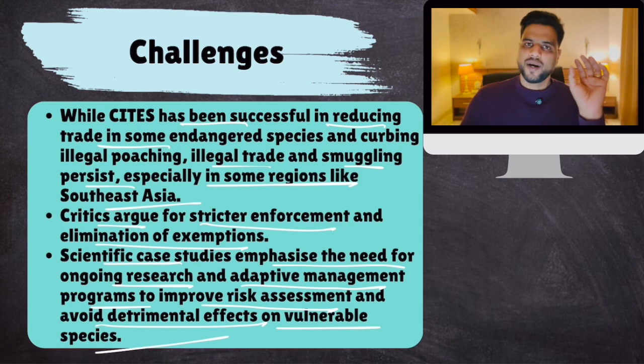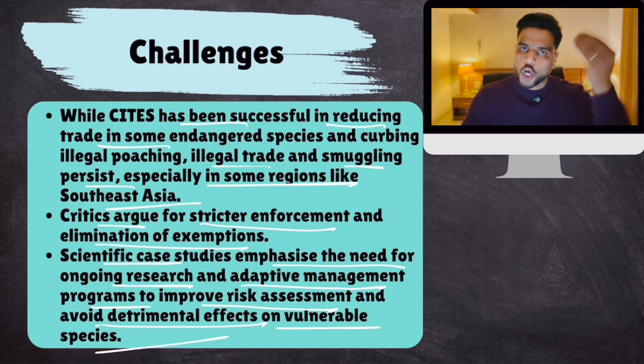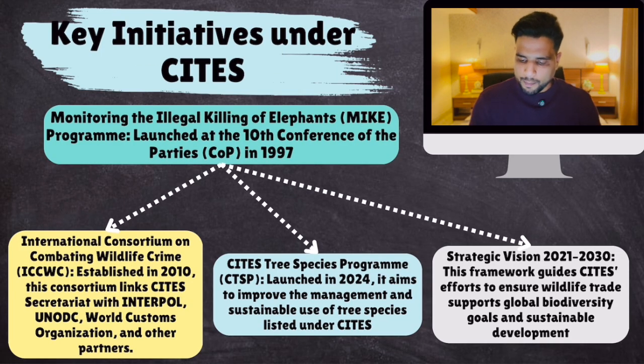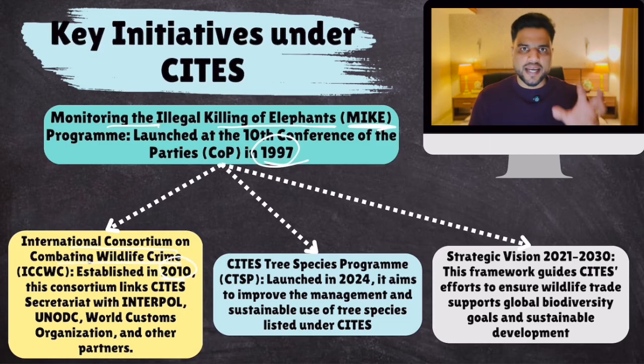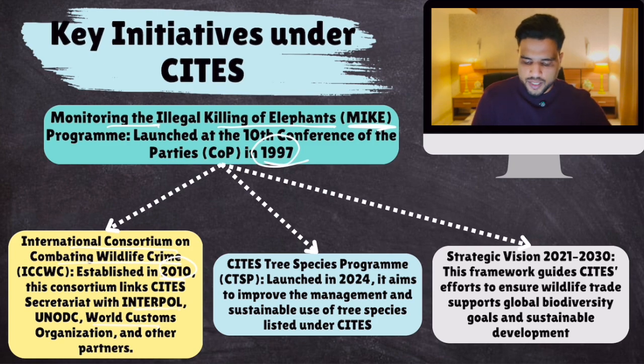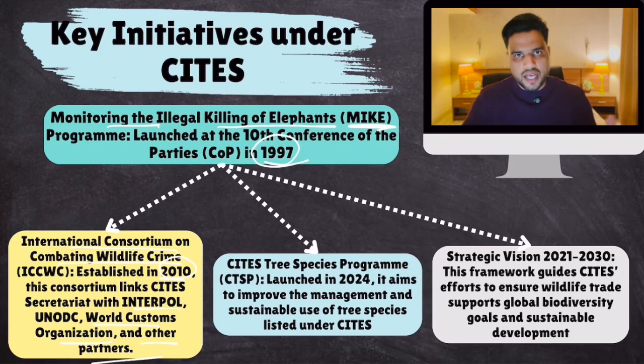Now everything you need to know about CITES is done, but under CITES, certain key initiatives were launched. So let's take a look at those initiatives as well, because they are also part of your syllabus. So what were some of the important initiatives launched under CITES? Number 1, MIKE initiative for elephants, for protecting elephants. Monitoring the illegal killing of elephants program launched at COP10 in 1997. Okay. Then International Consortium on Combating Wildlife Crime. It was established in 2010, where CITES cooperates with Interpol, World Customs Organization and other law enforcement agencies. So it was a cooperation mechanism between CITES and other organizations.